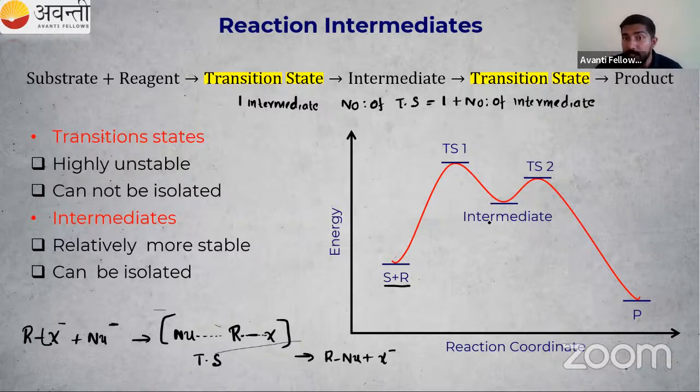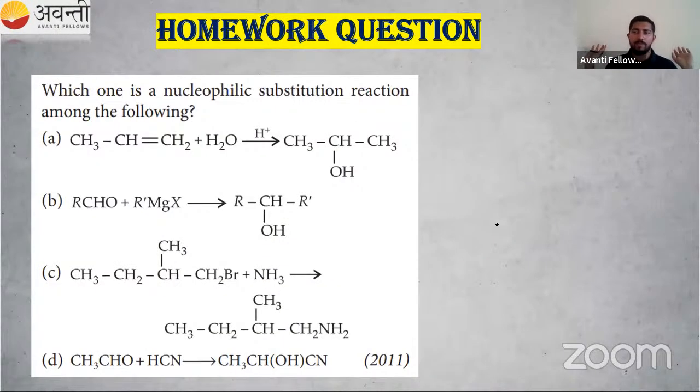Here, how many intermediates are present? Only one. How many transition states? 2, so 1 plus 1. So there are 2 transition states in this reaction. The very simple formula: number of transition states equals 1 plus number of intermediates. I hope this is clear to you.